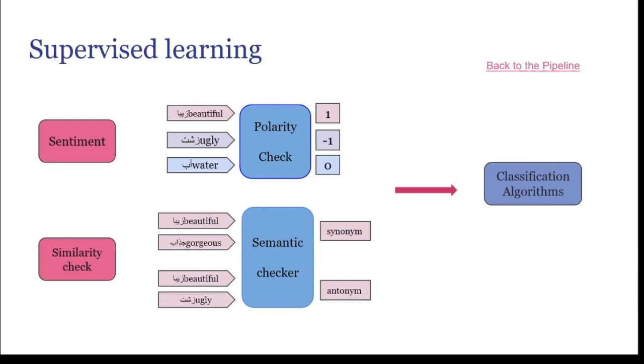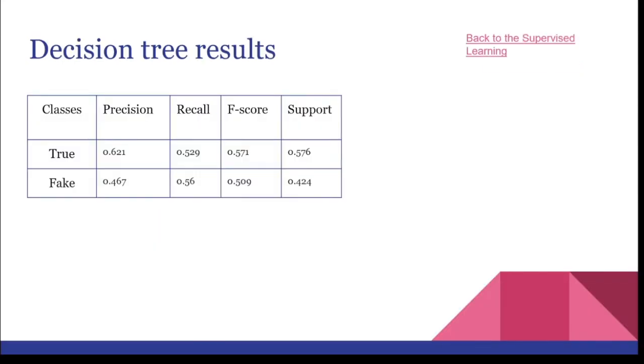The result of these two investigations are used to train a classification algorithm named the decision tree. The result of our model is shown in the chart. In every learning algorithm, we can use some metrics to show the strength of our model. The two well-known metrics are precision and recall.